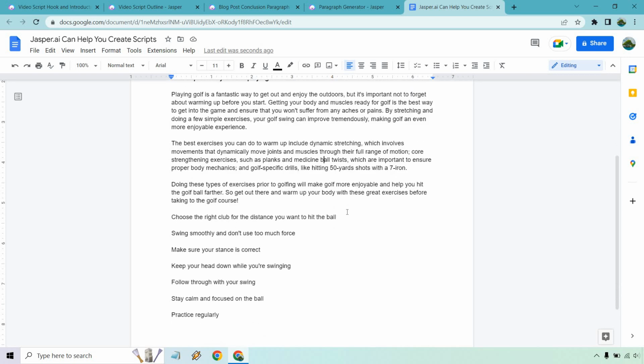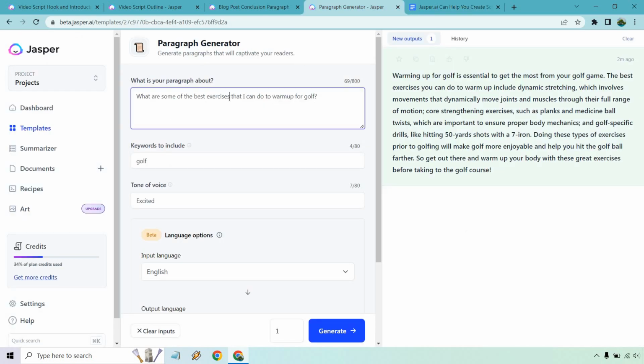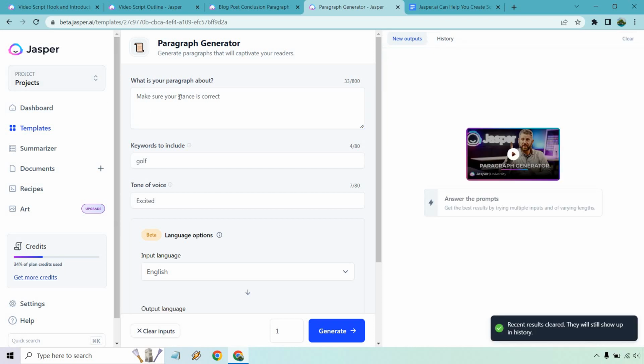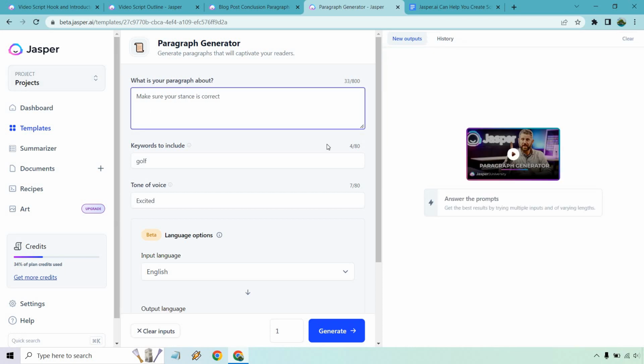So choose the right club for your distance. Let's do swing smoothly. Make sure, how about this one? Stance. Let's see what Jasper has to say. Once again, what do we need to do here? Pop quiz hotshot. Make sure your golf stance, okay? Stands for what? I don't know, walking the dog, I can't think of anything else off the top of my head. But when you put golf there, Jasper knows it's golf.